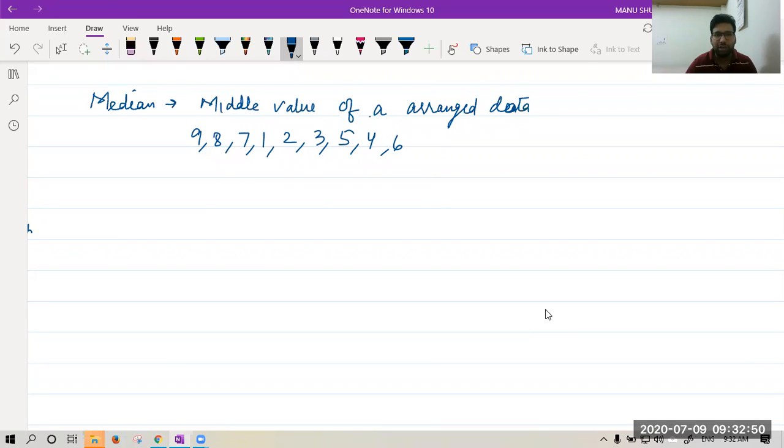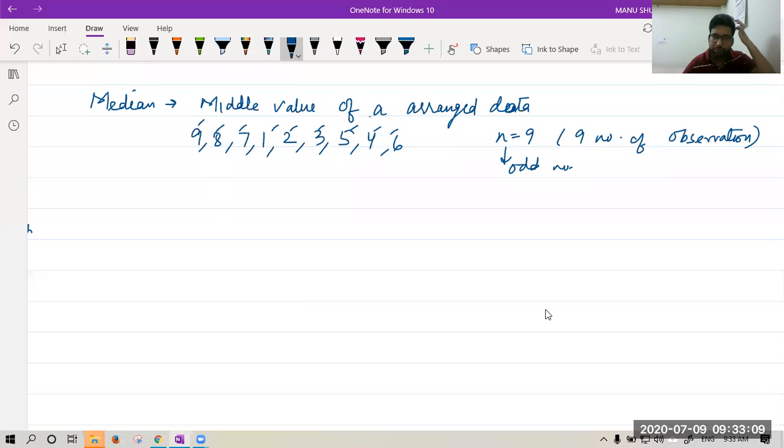So I have how many values? 1, 2, 3, 4, 5, 6, 7, 8, 9. So I have n is equal to 9. That is 9 number of observations. You can see this 9 is an odd number. So we are taking the case of odd numbers only. Okay. Now we want to find the median of this observation.